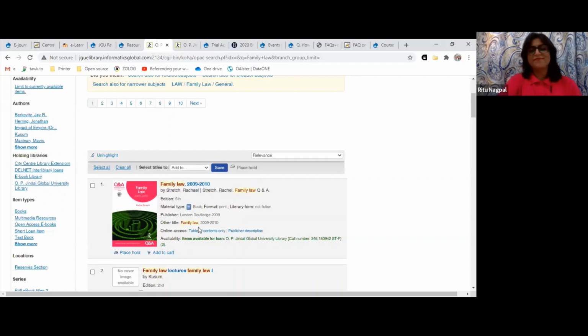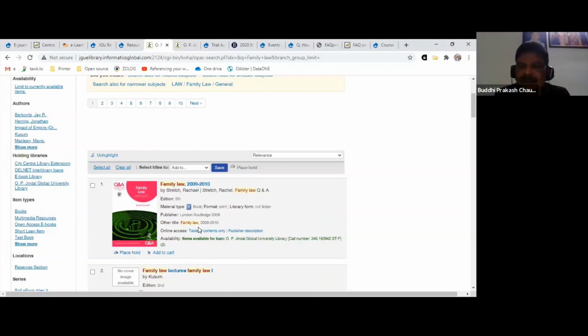Now the Koha password is useful only for the print collection, not for the e-collection, because the e-collection is available to you in any case. So there is no checkout or check-in for the e-books. Only for print books, there is a check-in, check-out system. Right.